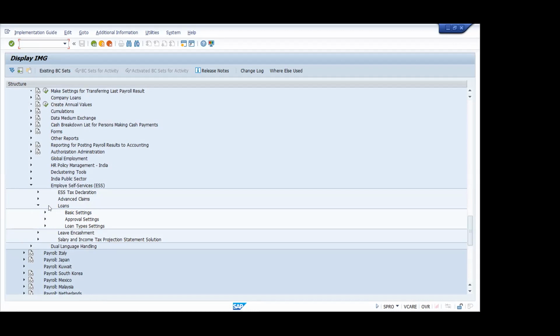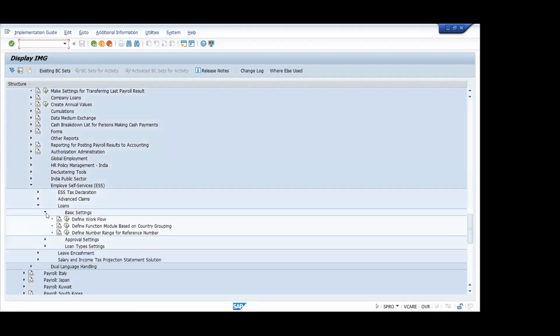Now you can expand those basic settings. The first one is defining a workflow. What is a workflow? Any idea? I've read it, but I am unable to remember at this time, sir. No problem, just execute that, I will tell you. Actually, I saw that in the book, workflow.